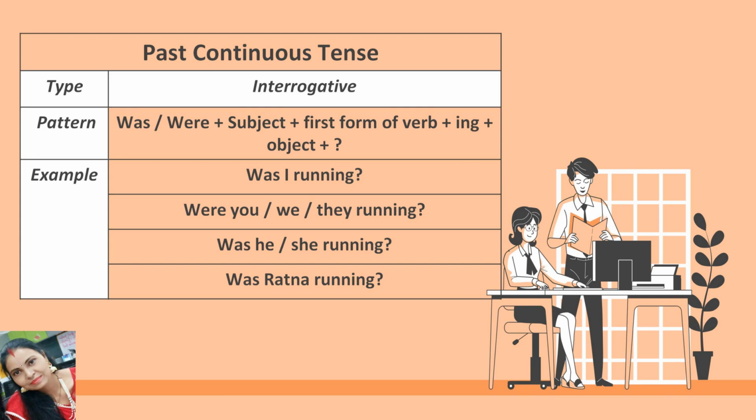In interrogative sentences, first we use the helping verb, after that we add the subject, and after that we add the verb with ing and the object, and at the end we put a question mark. It makes the sentence interrogative.